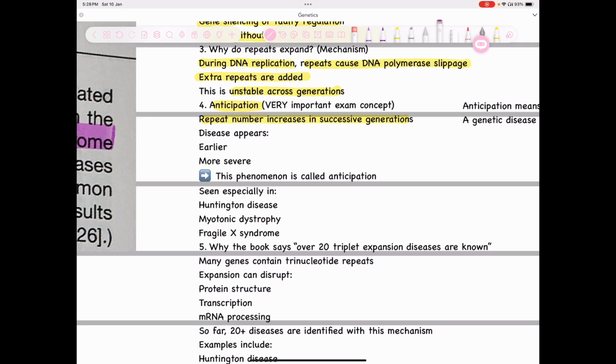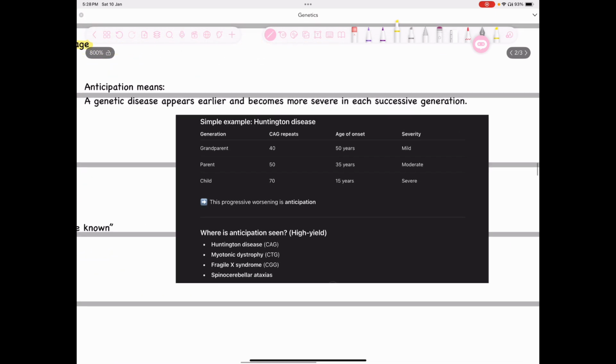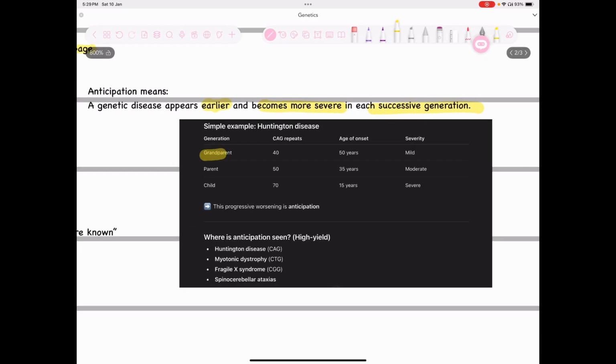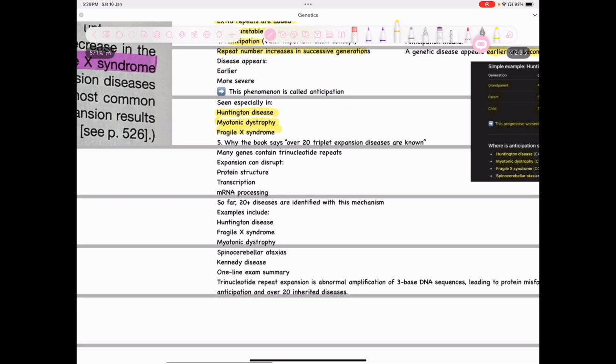This is seen especially in Huntington disease, Fragile X syndrome, and myotonic dystrophy, these are the three examples we've discussed. Anticipation means a genetic disease appears earlier and becomes more severe in each successive generation. This is the chart that you can see. Grandparent had 40 CAG repeats, but the parent had 50 CAG repeats. So with successive generations, the repeats increased. In the child, the CAG repeats were 30. So severity of the disease would obviously be more in the child who has an extreme number of repeats. So this progressive worsening is anticipation, and anticipation is seen in Huntington disease, myotonic dystrophy, Fragile X syndrome, and spinocerebellar ataxias.